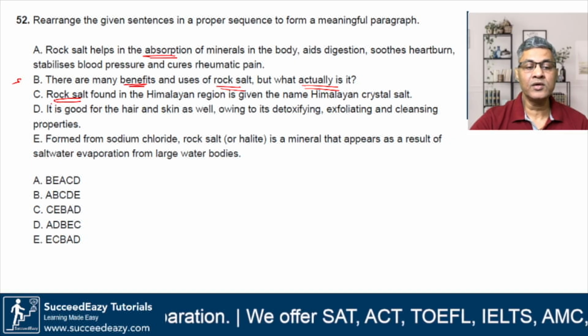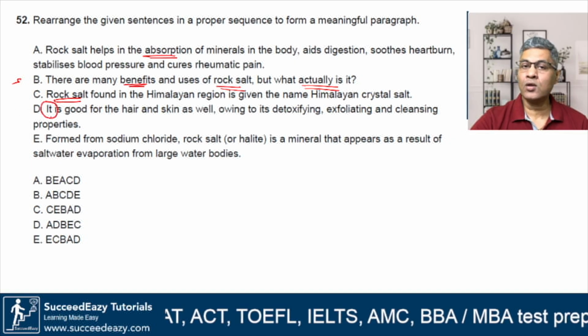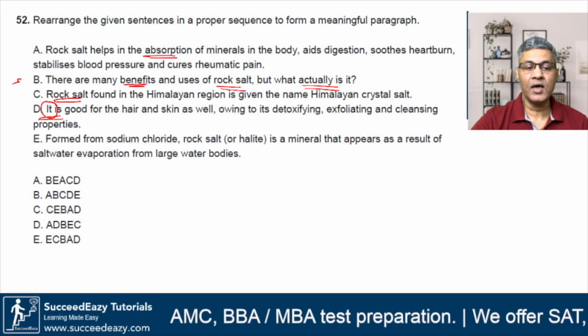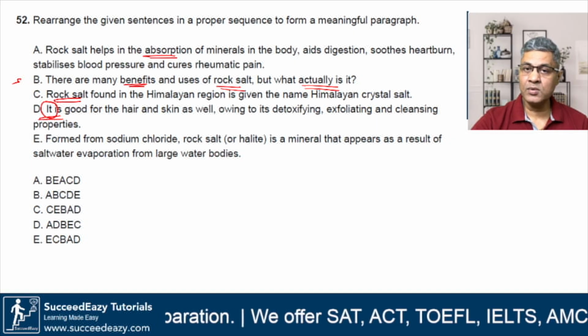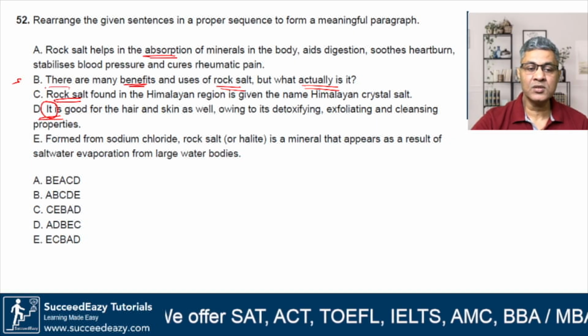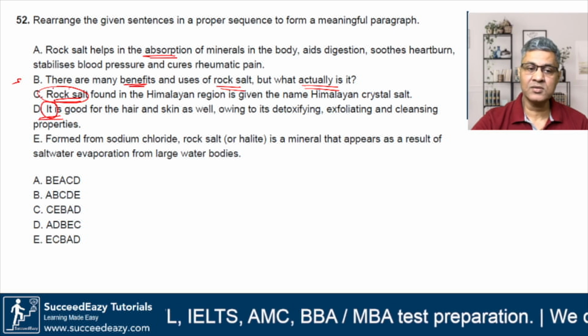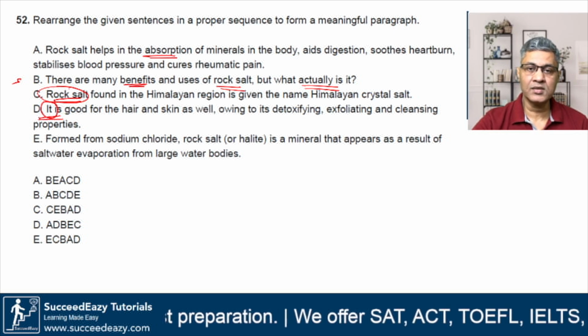Now look, the grammatical clue here is that the pronoun "it" is used. So this cannot be your starting point. Since "it" is used, and obviously we are talking about rock salt, there has to be a statement which mentions rock salt before option D could be put in, right? I hope it is understood by you.